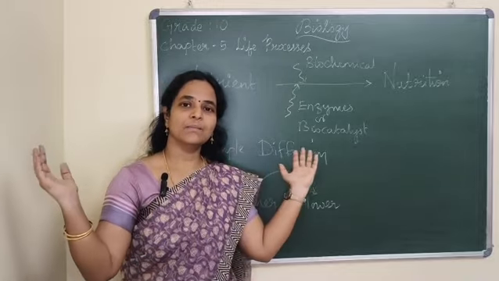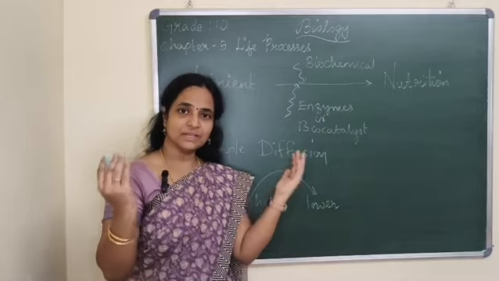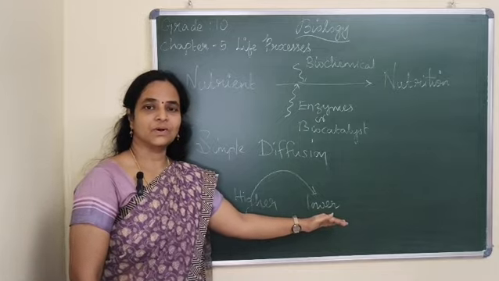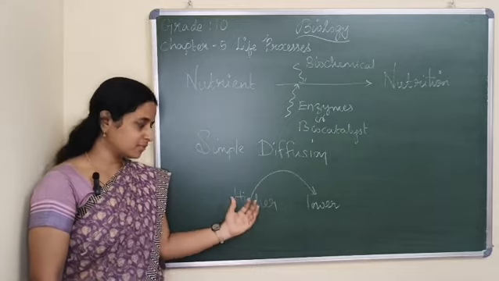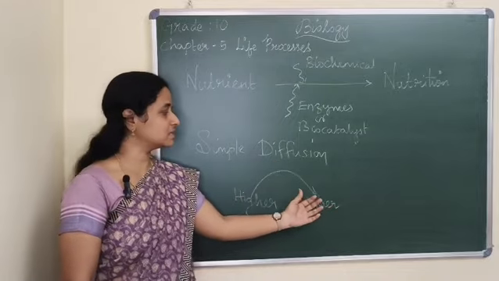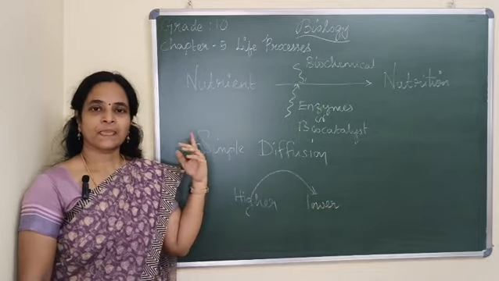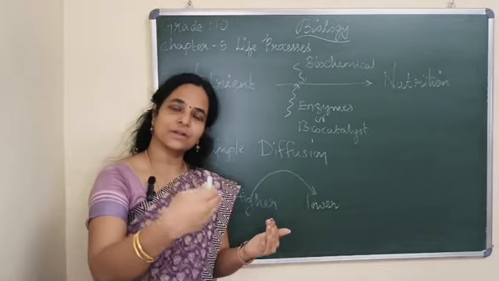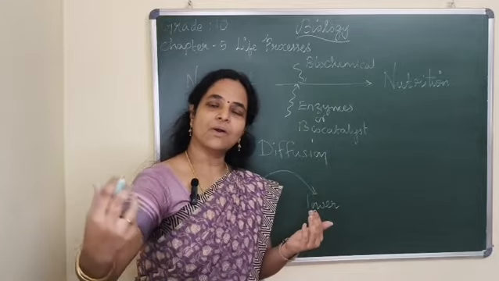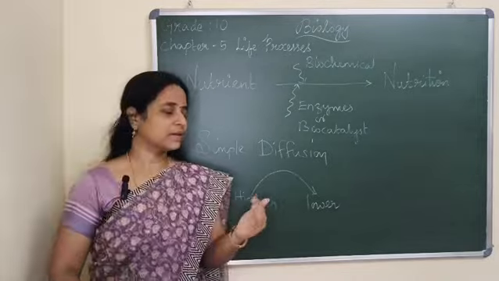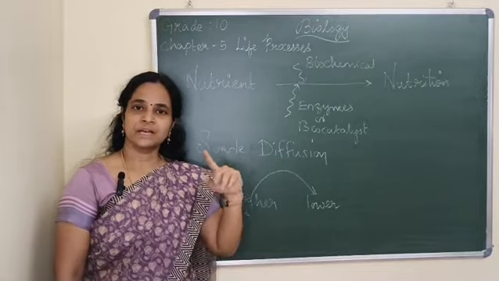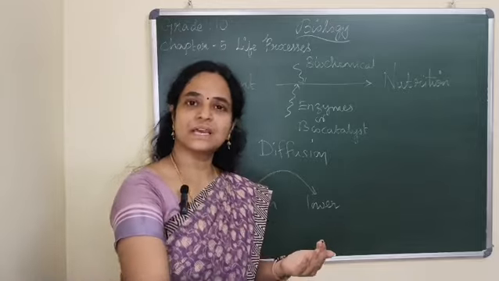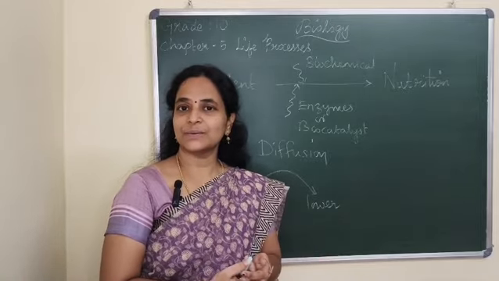So the whole amount of air in the environment, in the room, is the higher concentration and the required amount is the lower concentration. So the movement of molecule from the higher to a lower concentration, you call it as diffusion. So in the first case, there are certain living organisms which directly get in contact with the environment and take up the nutrients based on the requirement through simple diffusion. And the second case, there are certain living organisms which are not in contact with the environment directly. So what do they do? They